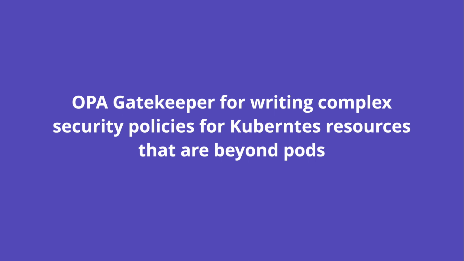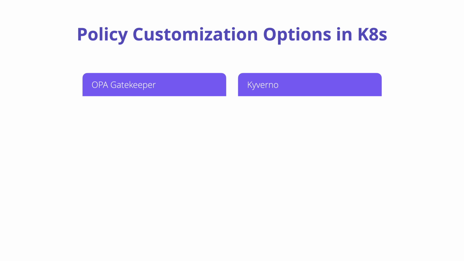OPA Gatekeeper is not the only option, though. There is a more recent project named Kyverno that allows to write custom policies. Here's a quick showdown of the 2 most widely applauded policy customization options in Kubernetes. OPA is a CNCF graduated project that has been around for quite some years, and OPA Gatekeeper provides first-class integration between OPA policies and Kubernetes. Compared to Kyverno, OPA Gatekeeper has a huge community, and because of the CNCF graduated status, it is also a little more mature than Kyverno.